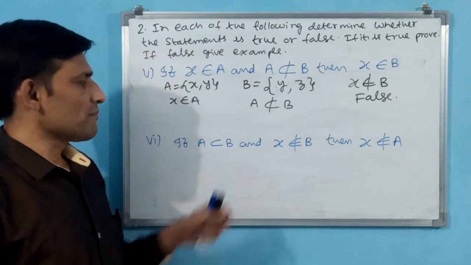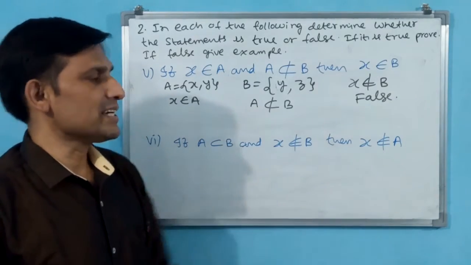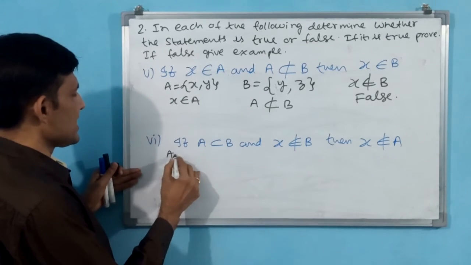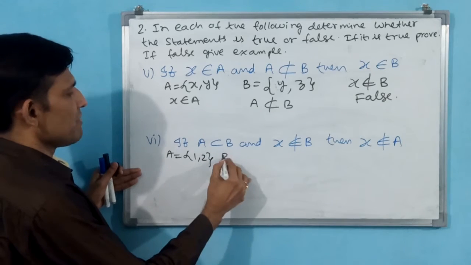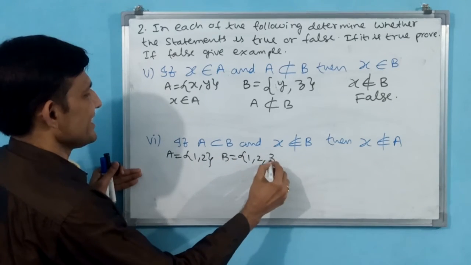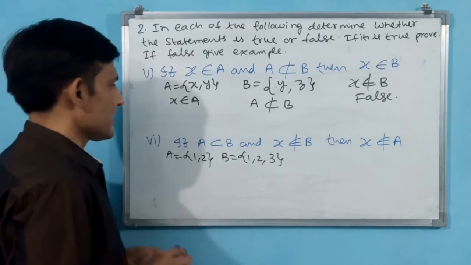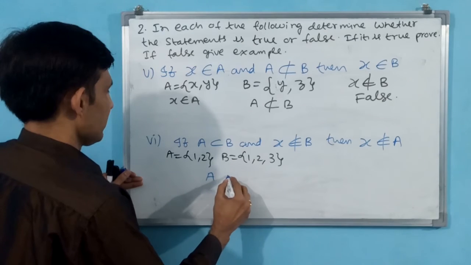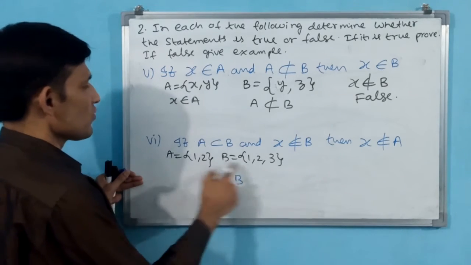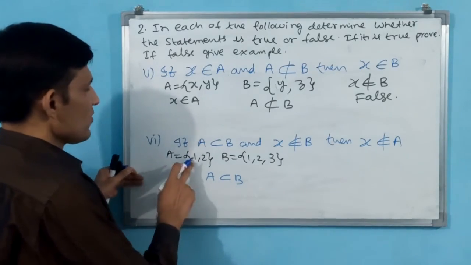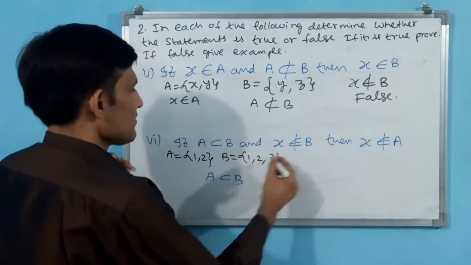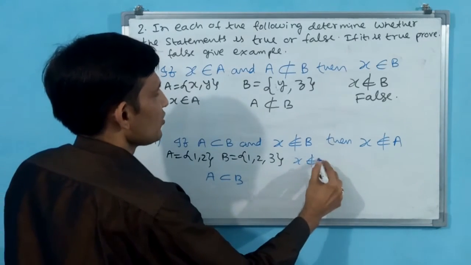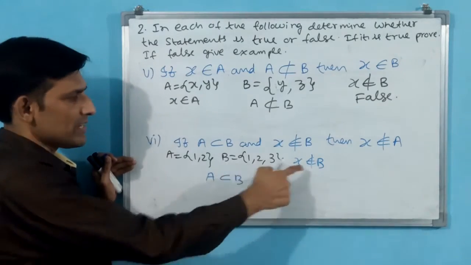A is a subset of B and X does not belong to B, then X does not belong to A. Okay, you see here, for making A a subset, I am going to take it like this. A is equal to {1, 2}, B is equal to {1, 2, 3}. Here A is a subset of B, 1, 2 are there. Now X is not there in B also. X does not belong to B. Is it there? No, not there. That is why X does not belong to B.